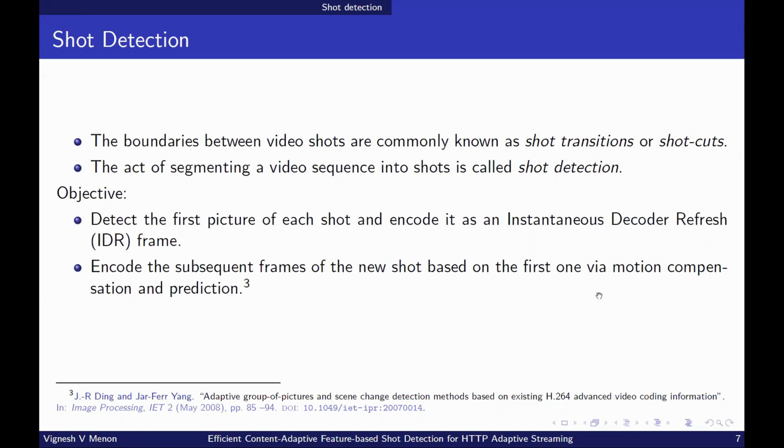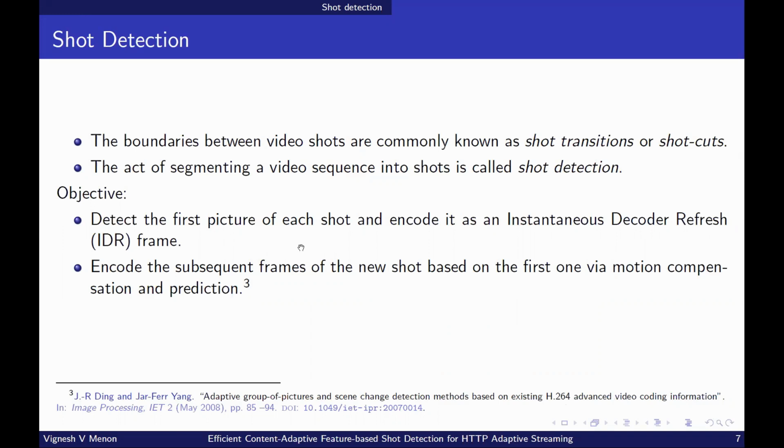In a video, the boundaries between the video shots are termed as shot transitions or shot cuts. The process of segmenting videos into shots is termed as shot detection. In HTTP adaptive streaming, the objective of the shot detection algorithm is to detect the first frame of each shot and encode it as an IDR frame.